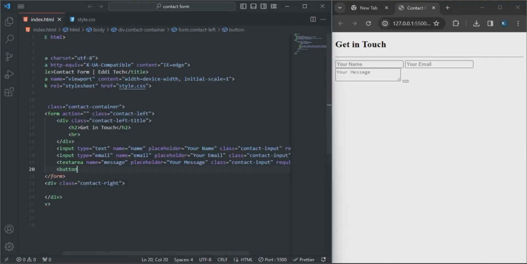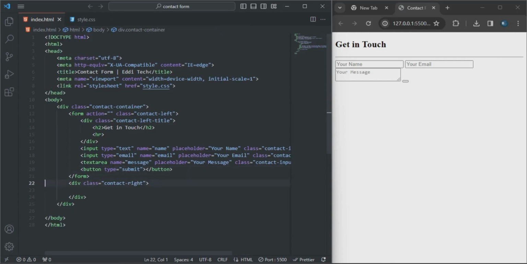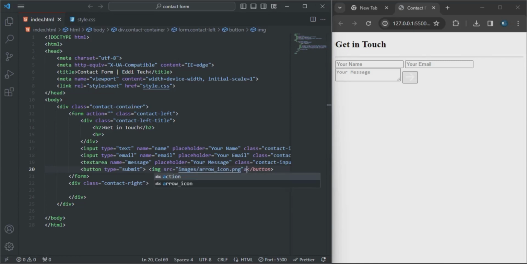So down here I'll be creating the button. So that's the button. So the type will be submit. So in between the button, I'm just gonna add this image for the button. So that will be the image from my image folder. So I'm just gonna use arrow icon .png. So I'm just gonna close the image right here.